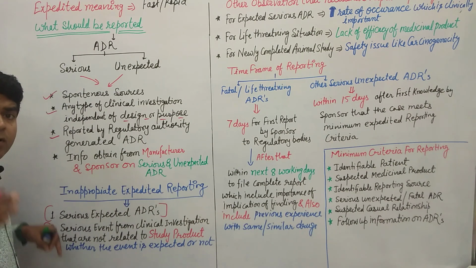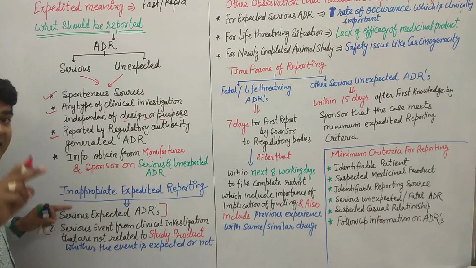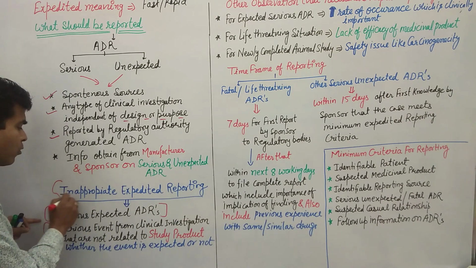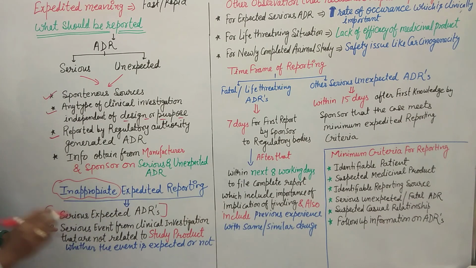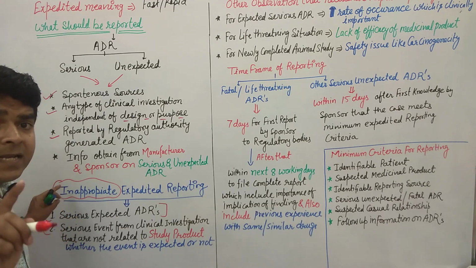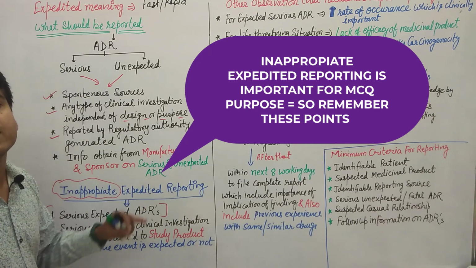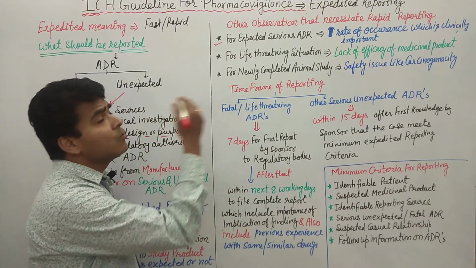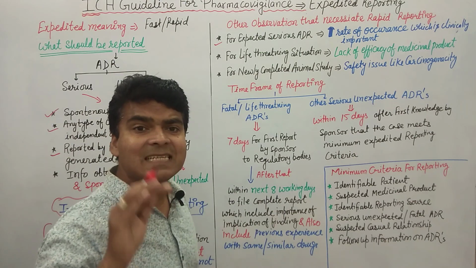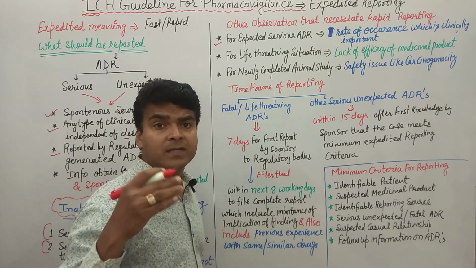If some people report such an ADR in expedited reporting, then it is inappropriate. Clear everyone? The examiner may ask a question in MCQ: which of the following is inappropriate expedited reporting? Clear everyone?